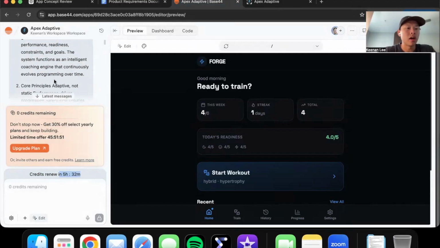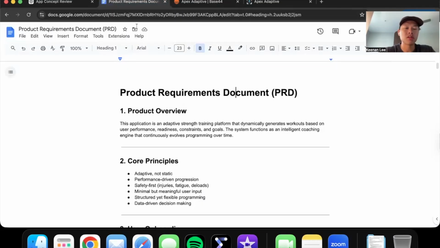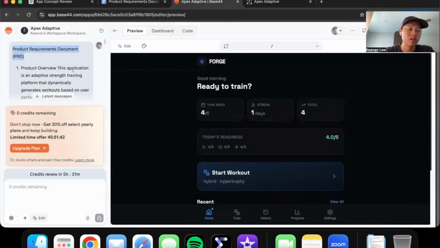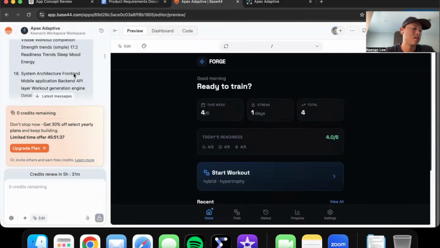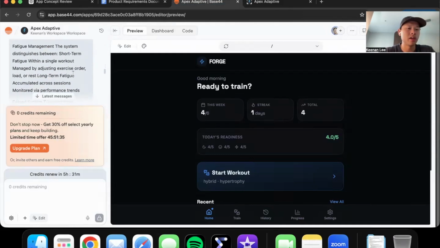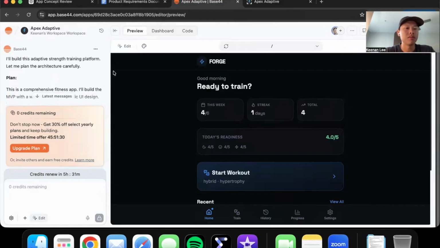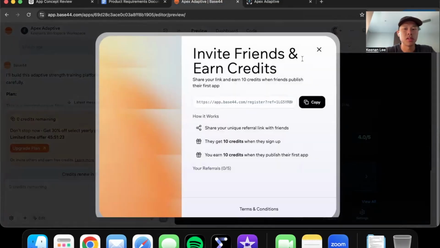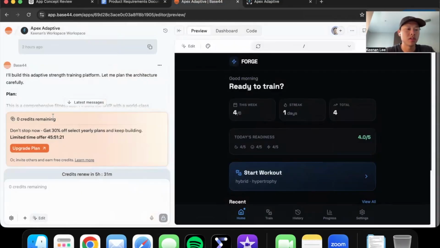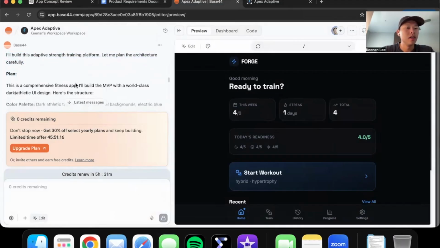But anyways, for the prompts, I just copied and pasted the project requirements document. I copied this entire document and pasted it into Base44. It probably spent 10, 15 minutes reading it and kind of planning for the app. So there you go. I can't remove this 0 credits remaining, so you will have to look at this top left corner for now.